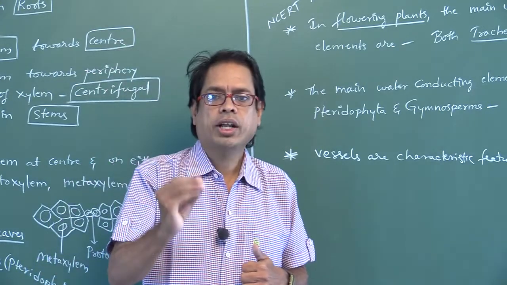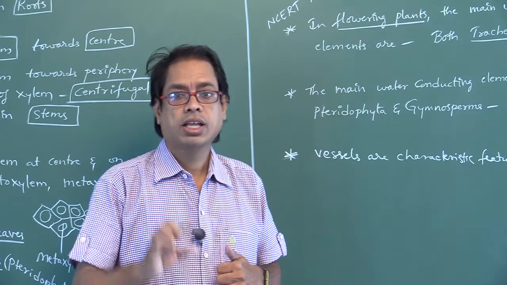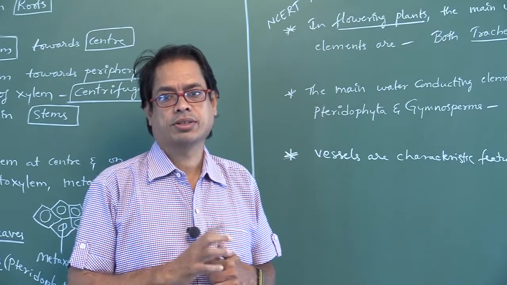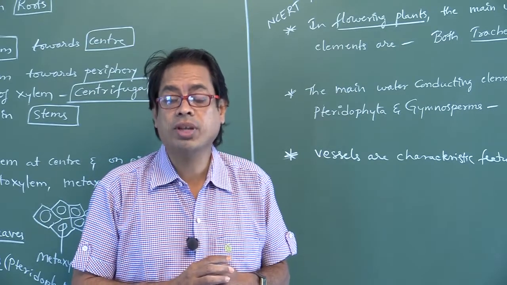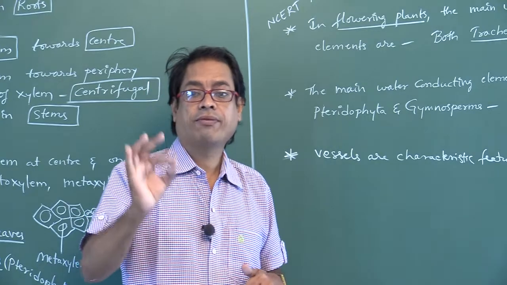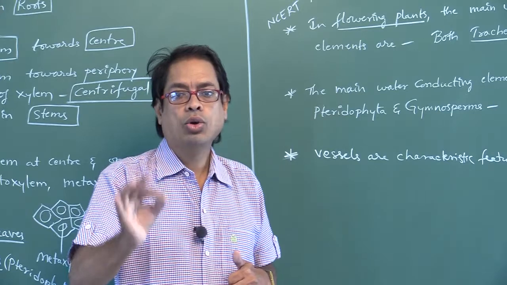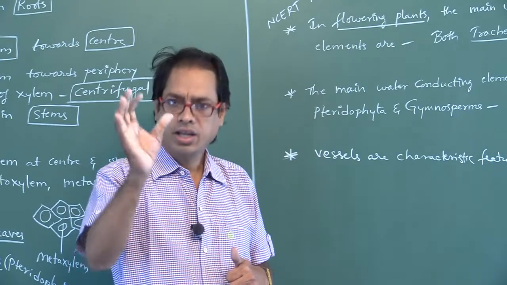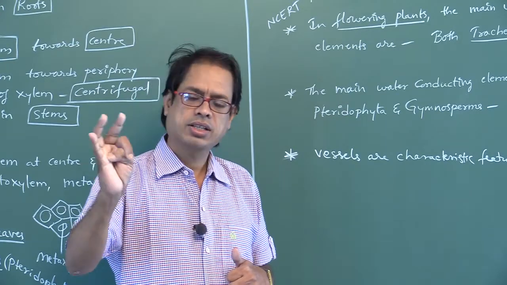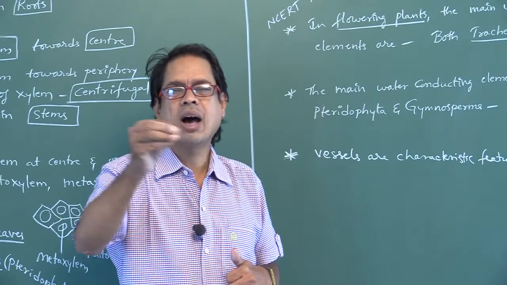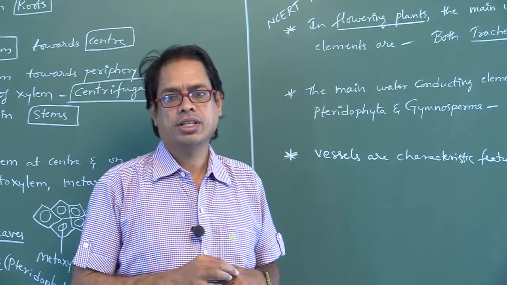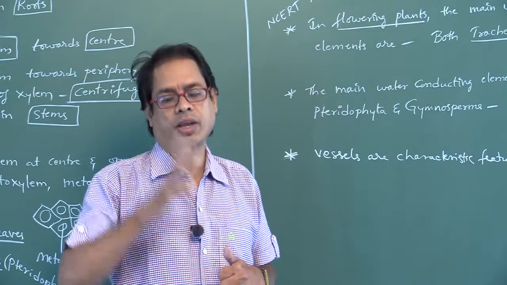Next, obliterated central lumen is found in xylem fibers. Lumen is found in dead cells: tracheids, vessels, xylem fibers. Lumen is absent in xylem parenchyma.